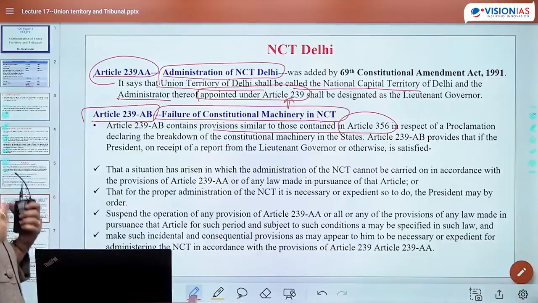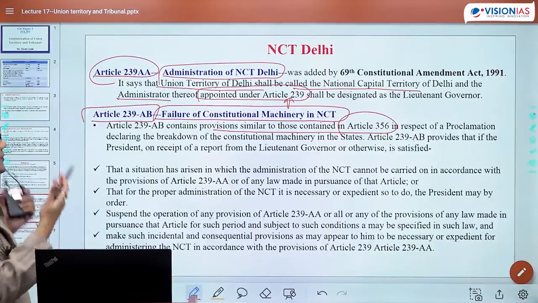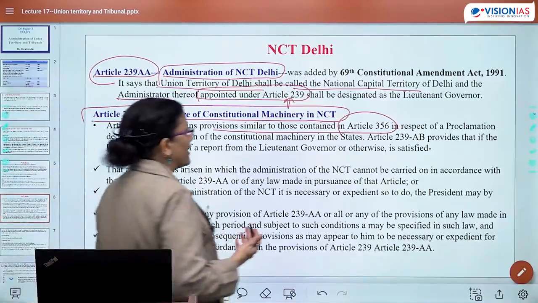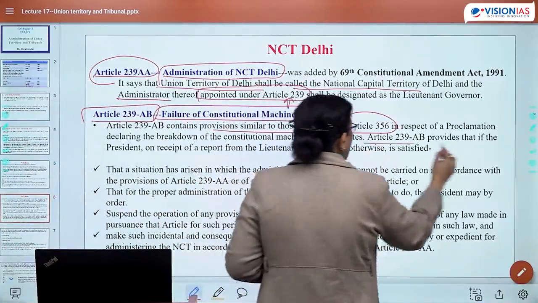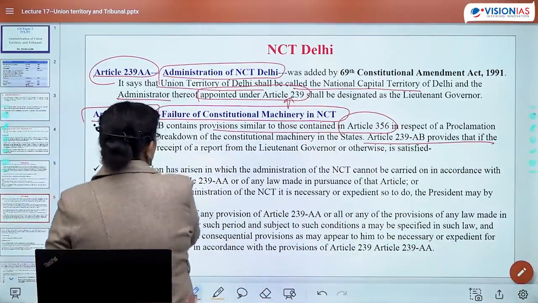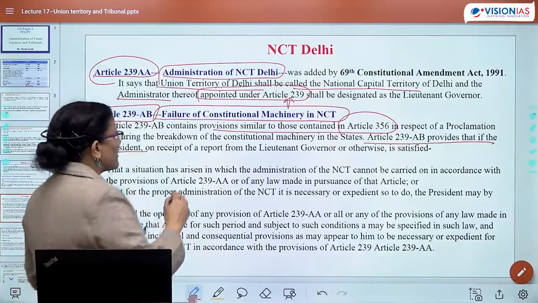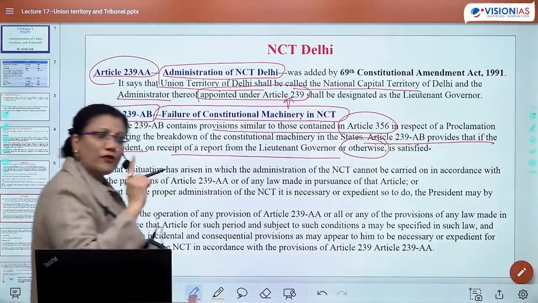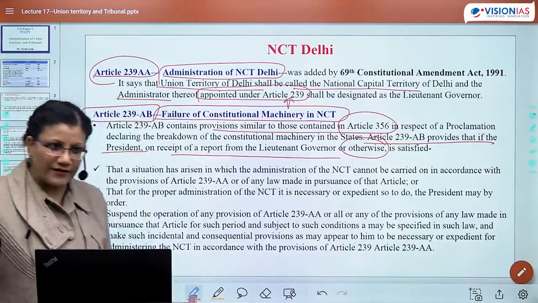Similarly, there is an idea in NCT also, in respect of proclamation declaring the breakdown of constitutional machinery. Article 239AB provides that if the President, on the report from the Lieutenant Governor or otherwise, feels that there is a constitutional breakdown, this is exactly the same idea as in Article 356.